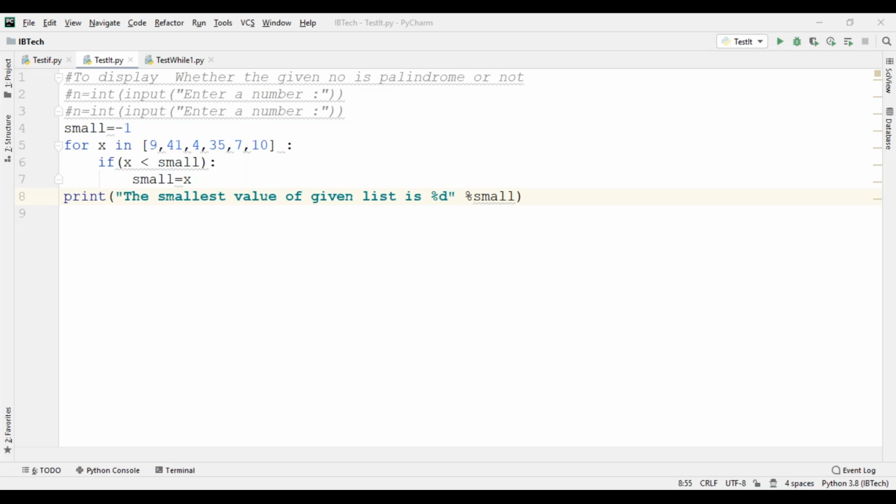But here the concept of arrays is that we are working in the data structure concept in Python programming, right? One of the beautiful techniques used is called a collection. Collection is nothing but one kind of data structure concept. Please keep it in your mind.